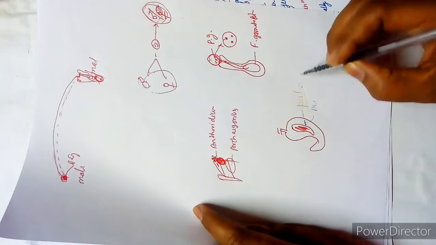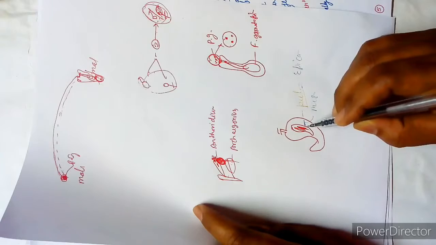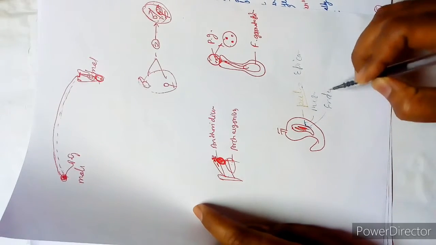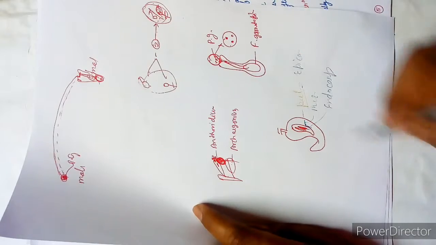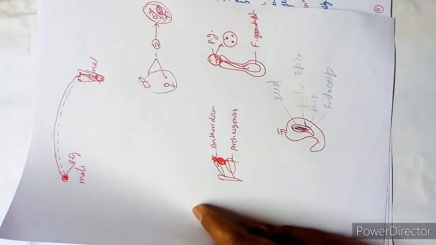Peel is called epicarp, this is mesocarp, and attached to the seed, this is called endocarp, and this whole is called seed.